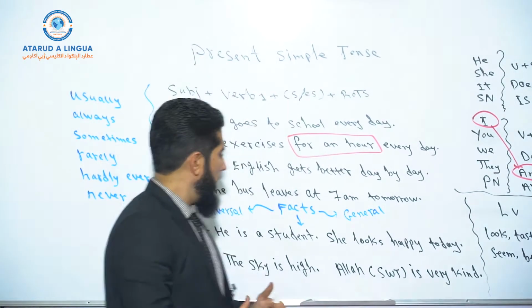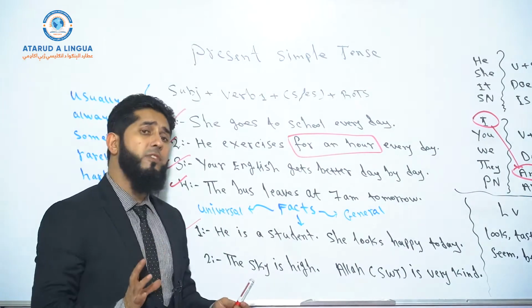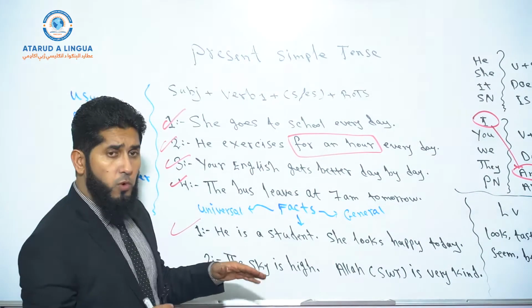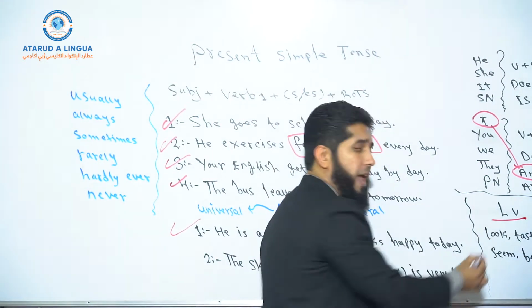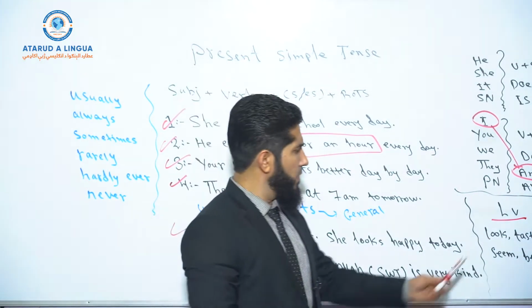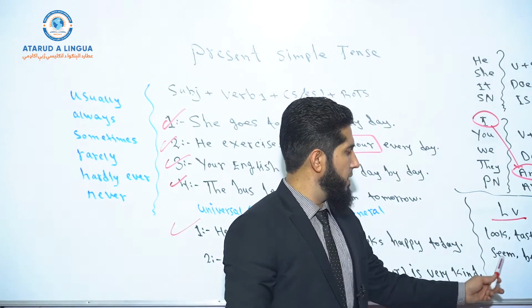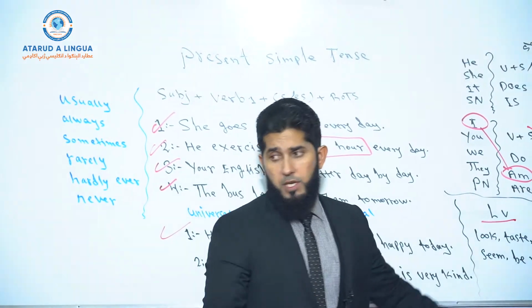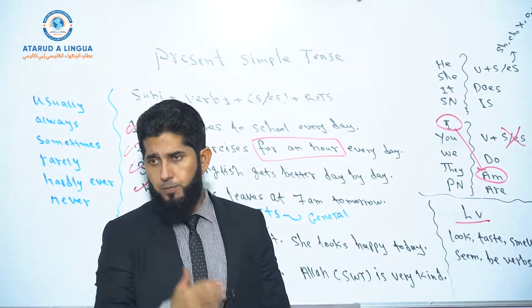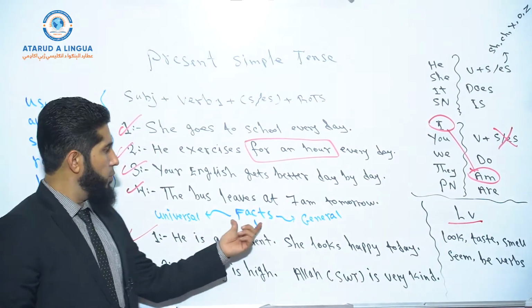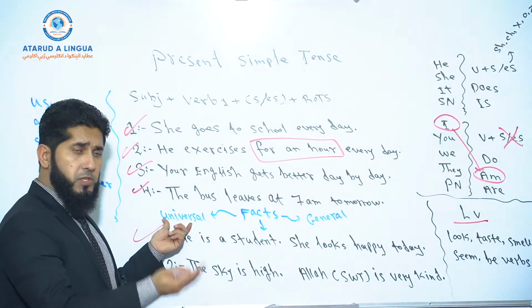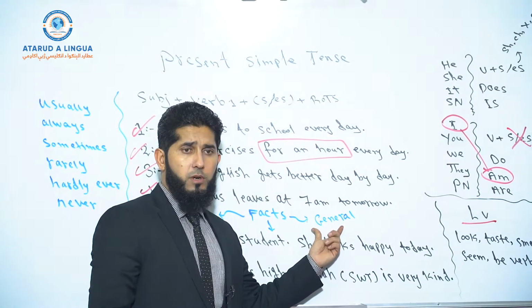Okay? So now, when we talk about facts, as I said before, we usually use linking verbs to talk about facts. So linking verbs like look and taste and smell and seem and be verbs, SMR. To be verbs, SMR. Look at these examples. So we have universal facts which are not changeable, and we have general facts which are changeable.